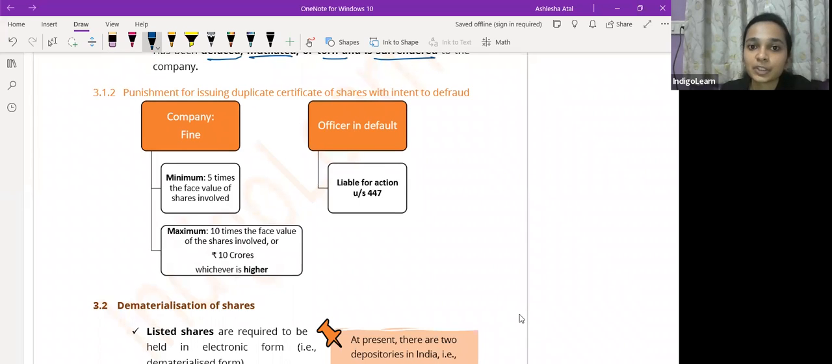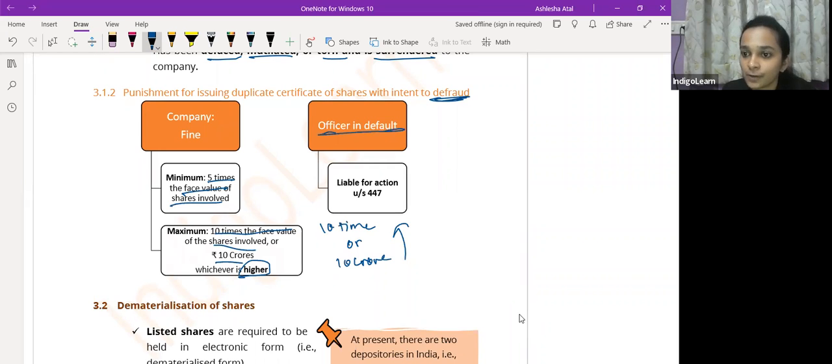So the punishment for issuing a duplicate share certificate with the intention to defraud. अगर a company with an intention to defraud डुप्लीकेट शेयर सर्टिफिकेट इशू करती है, तो उस सिचुएशन में पनिशमेंट क्या होगा? कंपनी का होगा फाइन minimum 5 times the face value of shares involved, maximum 10 times the face value of shares involved, or 10 crores, whichever is higher. And जो भी officer in default होगा for this fraud will be liable for action under section 447.